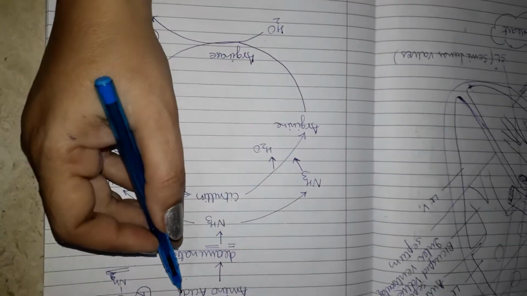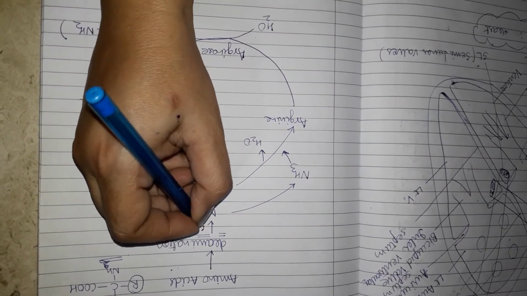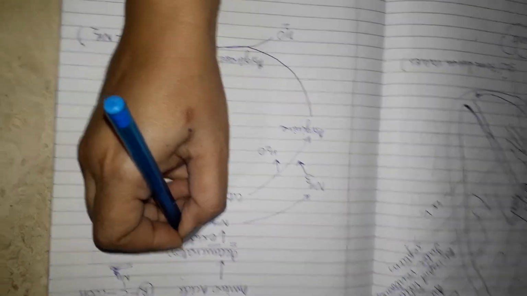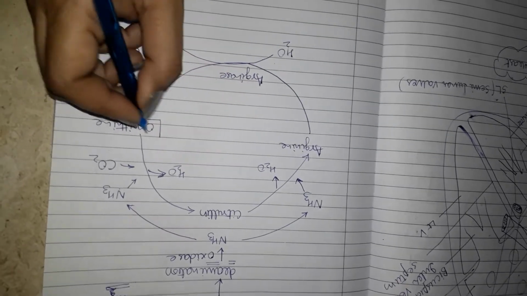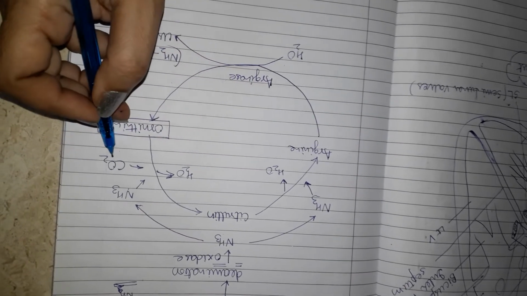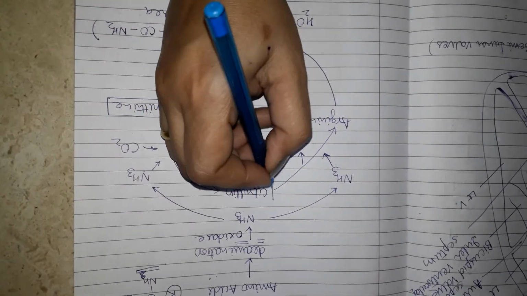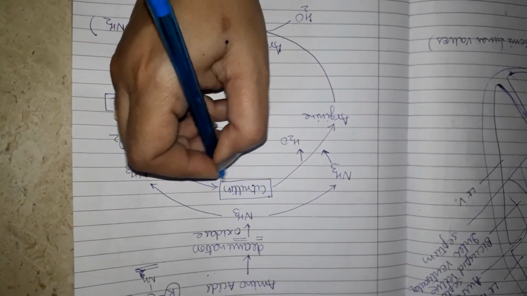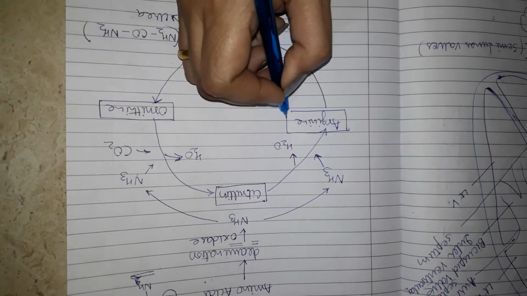Let us see. Amino acids undergo deamination in the presence of enzyme oxidase and they release ammonia. This ammonia combines with ornithine in the presence of carbon dioxide and it forms citrulline and water. Citrulline further combines with ammonia to produce arginine.